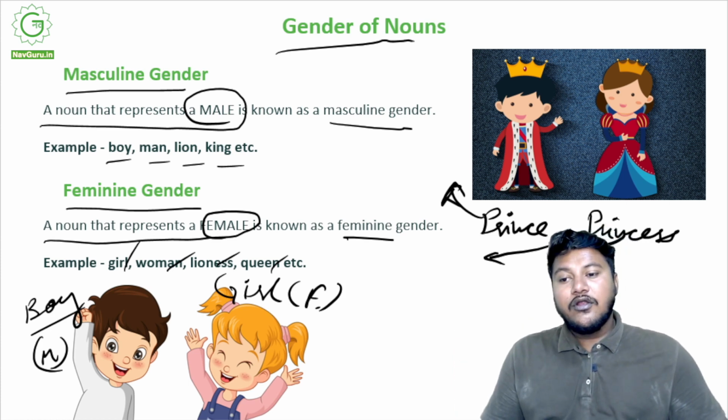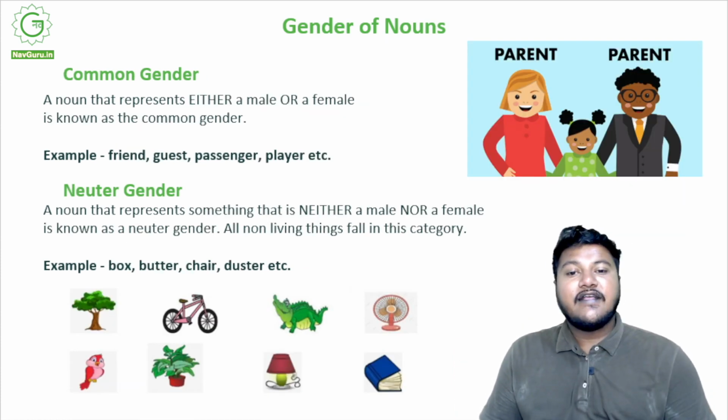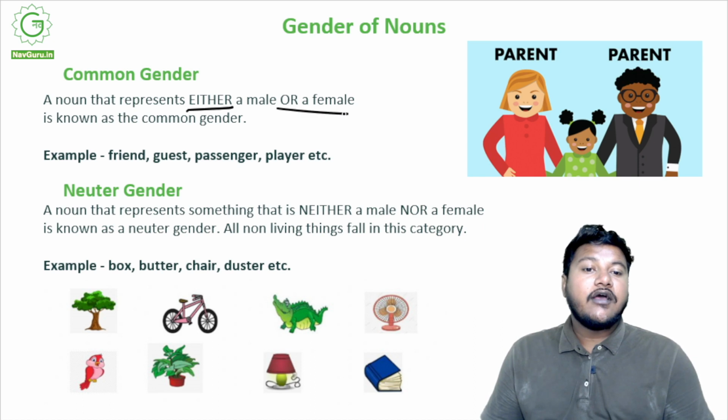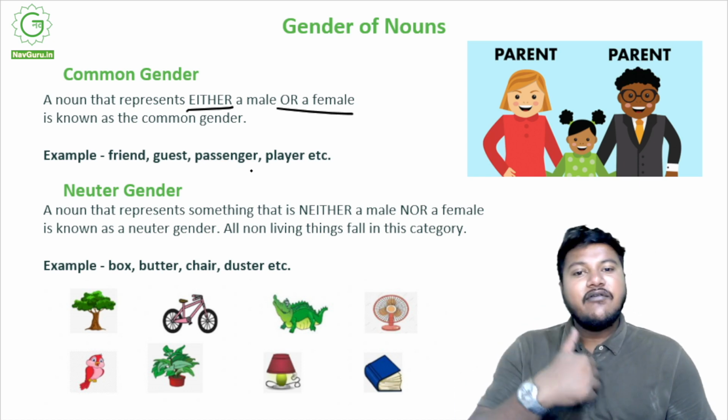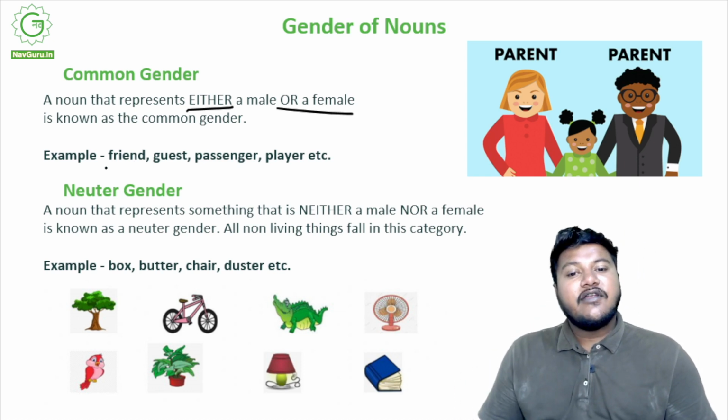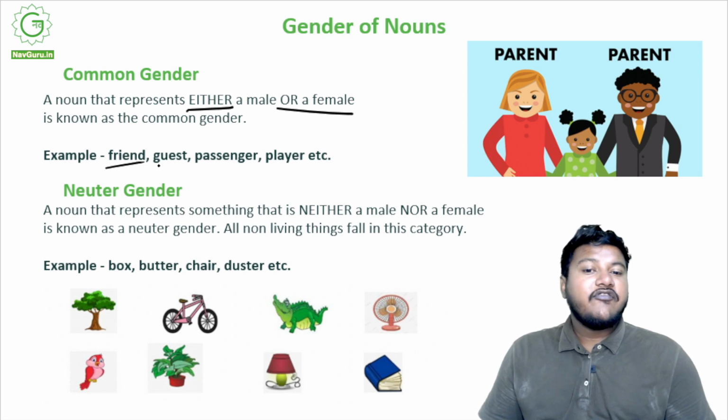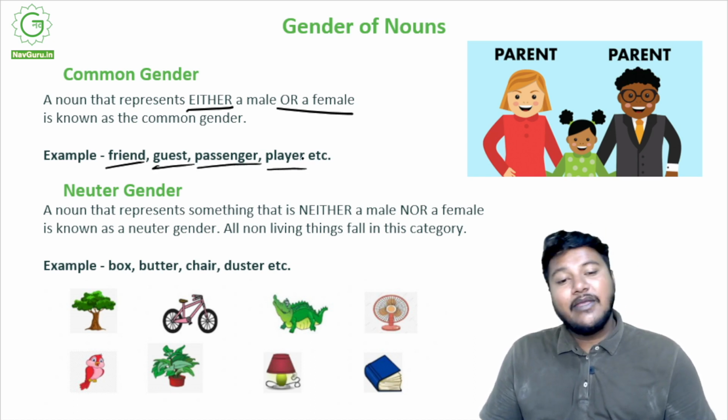And moving on, there is the third gender, called a common gender. Common gender is a noun that is either a male or a female. It can either be a male or it can be a female, right? You do not know, or even if you know, it's used to denote both of them commonly. So it's called the common gender. For example, friend can be a male or a female. Guest can be male or female. Passenger can be male or female. Player can be male or female.